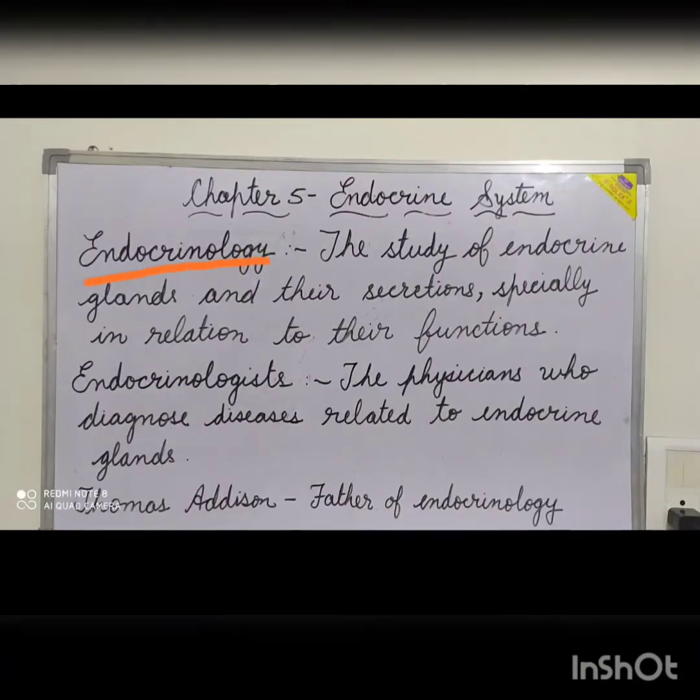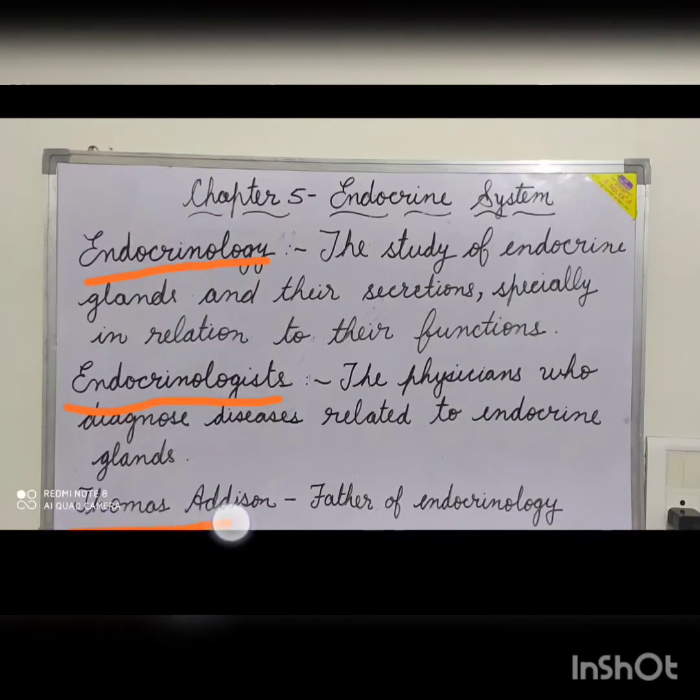Endocrinology. The study of the endocrine glands and their secretions, especially in relation to their functions, is called endocrinology. Endocrinologist. The physicians, or in easy language the doctors, who diagnose diseases related to endocrine glands are called endocrinologists.